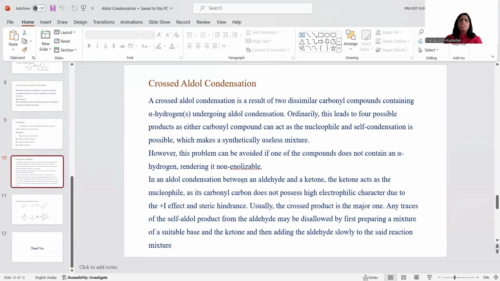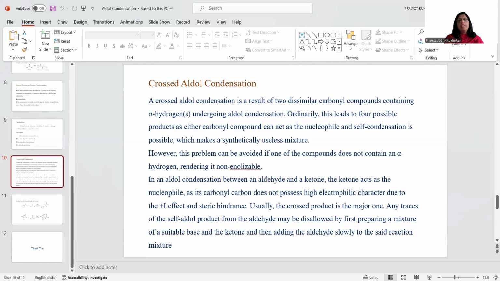So in an aldol condensation between an aldehyde and a ketone, now see here, this was between the two aldehydes, and now we will take an example of aldehyde and ketone. When the cross condensation reaction is carried out between aldehyde and ketone, we know that when we compare the reactivity of aldehyde and ketone, aldehydes are found to be highly reactive in nature because they have only one alkyl group.